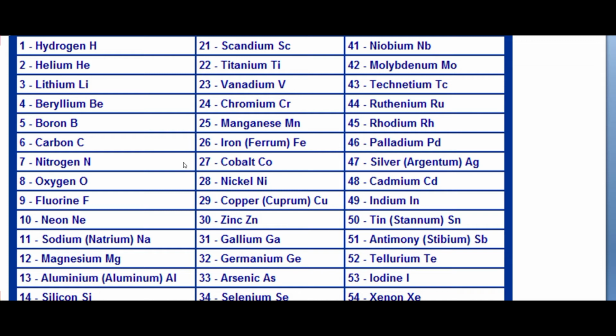The number 11 element is sodium, and in the bracket you can see natrium. That is the Latin name of sodium. The common name of the element is sodium, and some elements have a Latin name as well, and the Latin name of sodium is natrium, and its symbol is Na. And 12 number element is magnesium, and its symbol is Mg. And 13 number element is aluminium, and its symbol is Al.